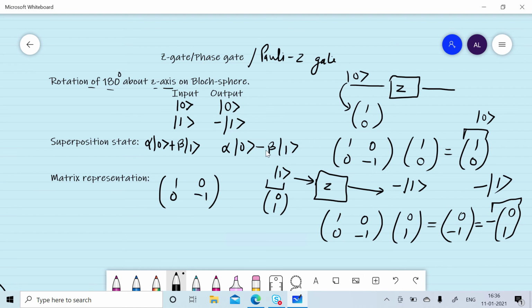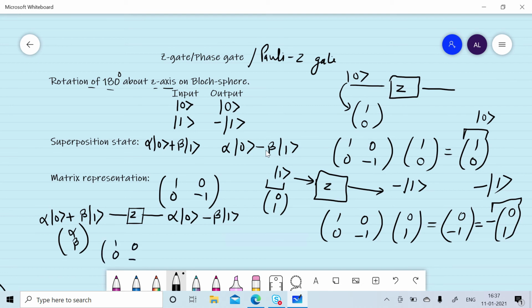If we give the superposition state alpha 0 plus beta 1 to the Z gate, we will get the output alpha 0 minus beta 1. The same can be represented by the matrix [alpha beta]. So if our Z gate matrix notation is [1 0; 0 -1] times [alpha beta], we will get [alpha; -beta], and it will represent a qubit in state alpha 0 state minus beta 1 state.